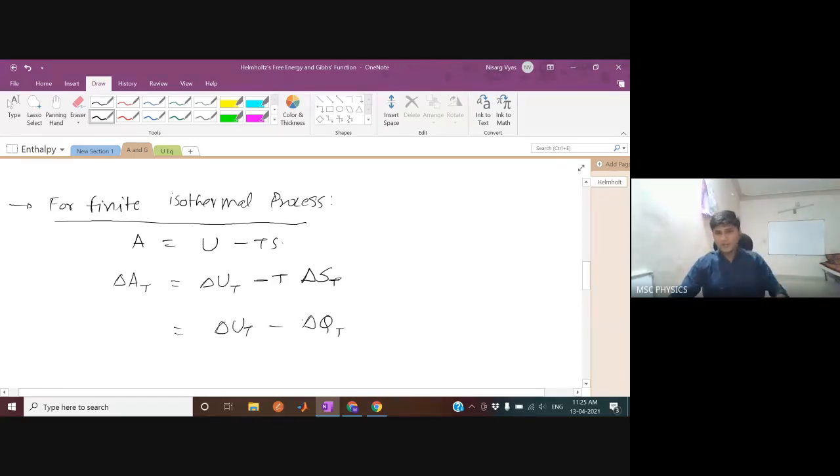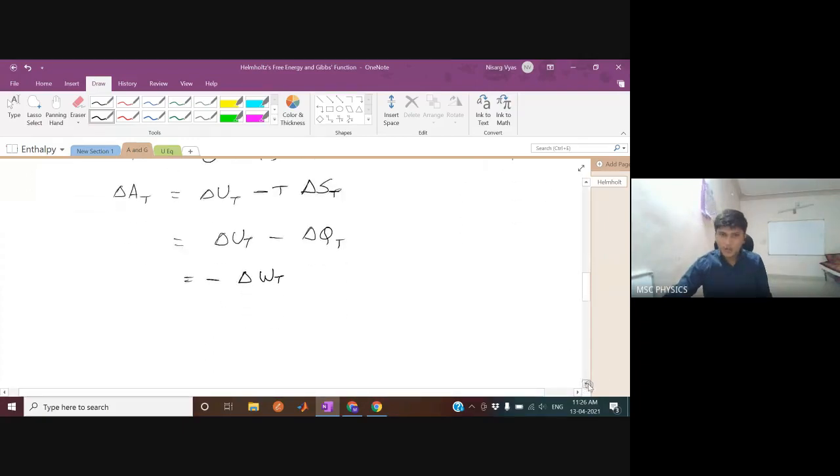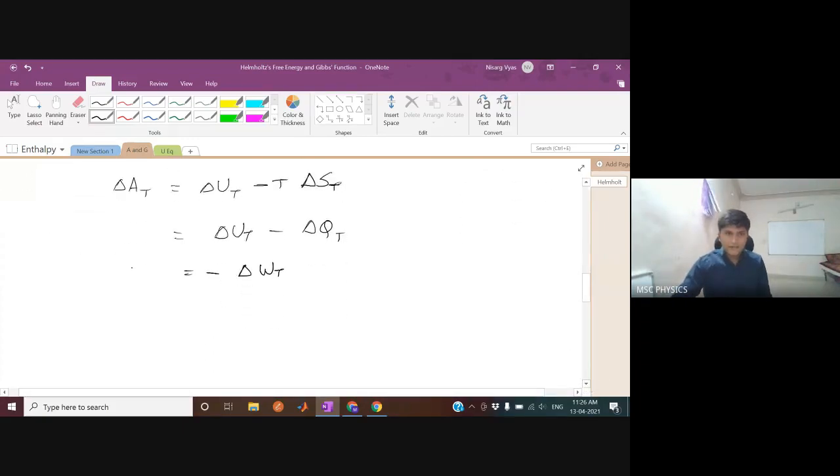The heat supplied to the system is given by this, and this is written as minus WT. From the first law of thermodynamics, delta W equals delta Q minus delta W. So if everything is done in an isothermal enclosure, then this is going to be minus delta W. And in this also you can see that if delta AT is positive, then eventually work is done